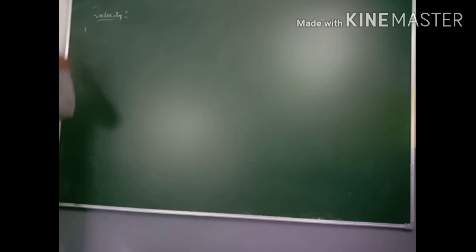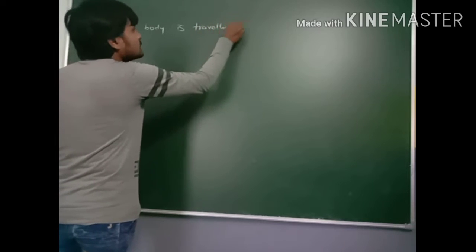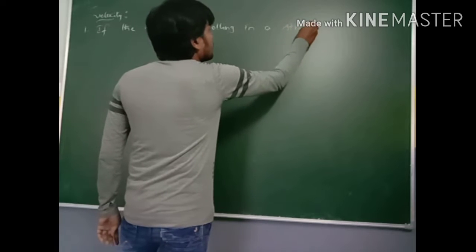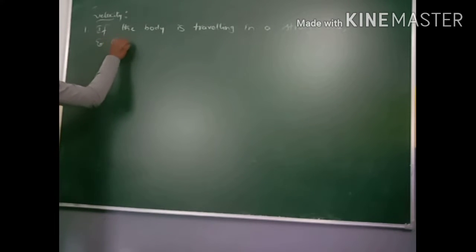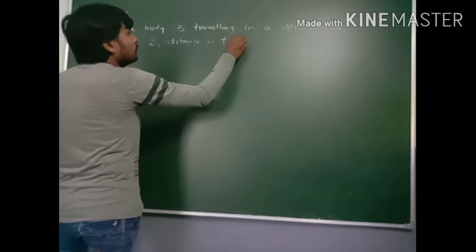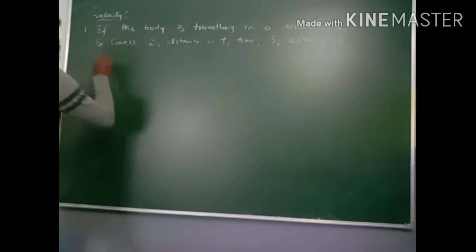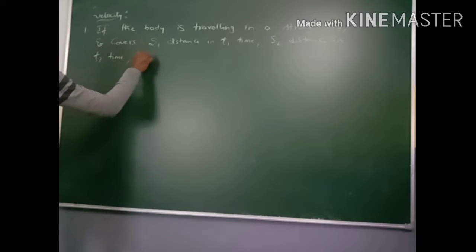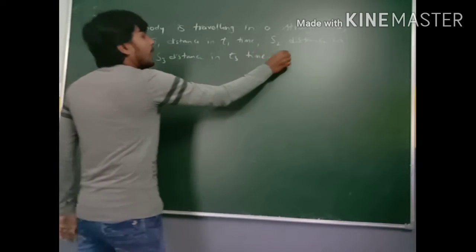For example, the first point is, if the body is traveling in a straight line and covers S1 distance in T1 time, S2 distance in T2 time, and S3 distance in T3 time, and so on.